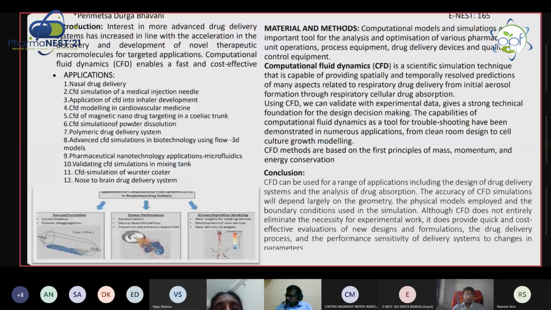We have to give the data on transport: where it is going, where the drug is reaching the particular tissue. This all needs computational methods. Based on mass, momentum and energy conservation, we apply this tool. For this purpose, drug absorption and distribution, all of these we can know by using CFD simulations.